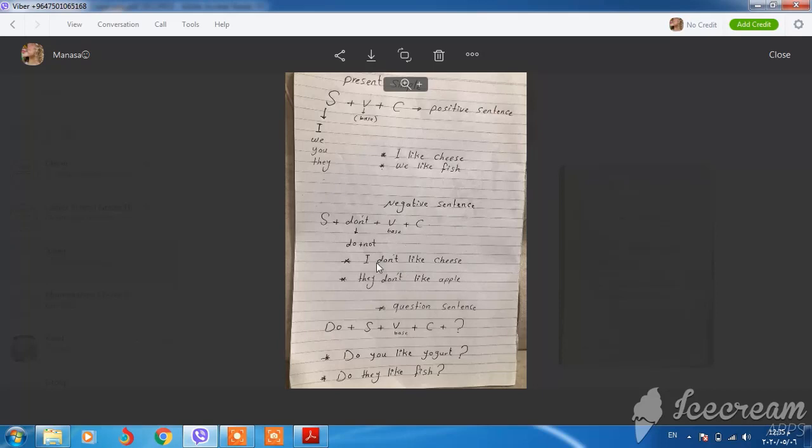If we have don't, this sentence is negative, but if we don't have don't, it is a positive sentence. For a question sentence, we just write do at the beginning of the sentence. After do, we have the subject, the verb base, the complement, and a question mark. Please, my students, don't forget the question mark.